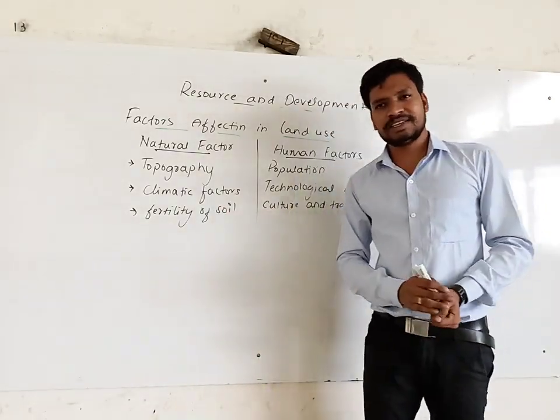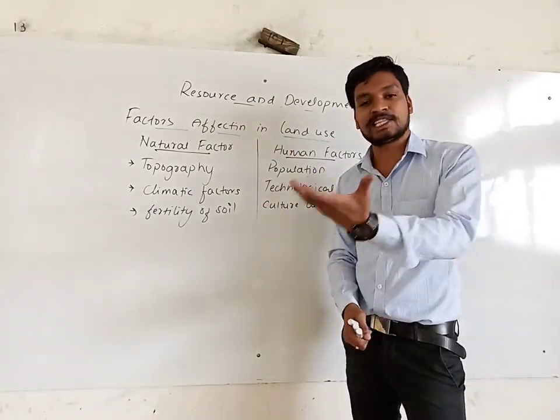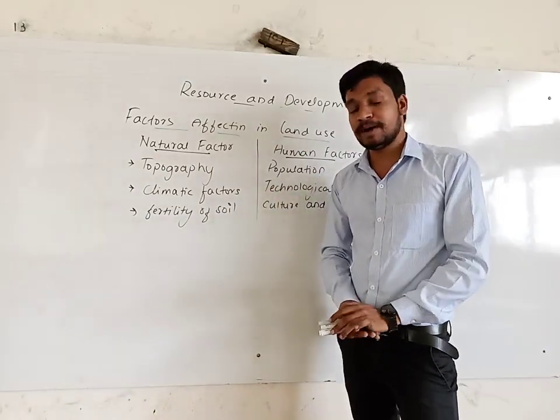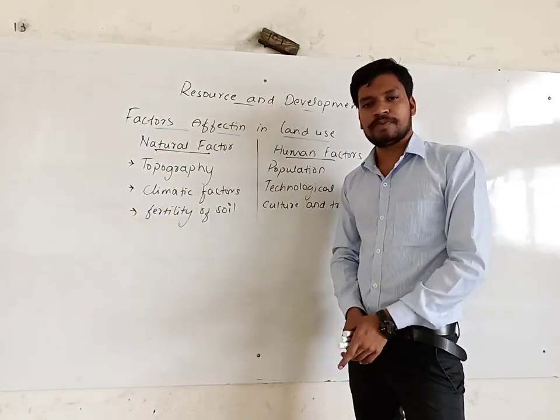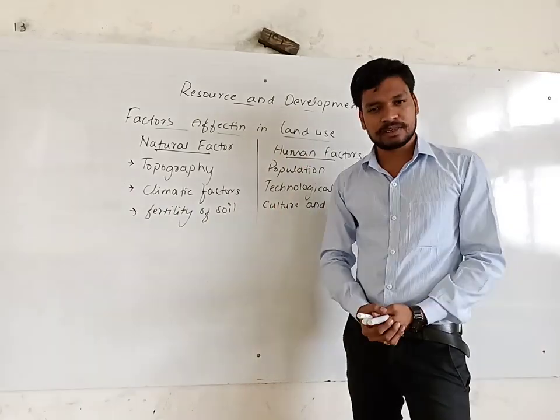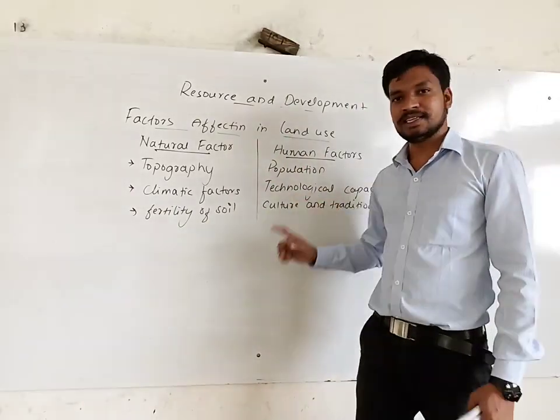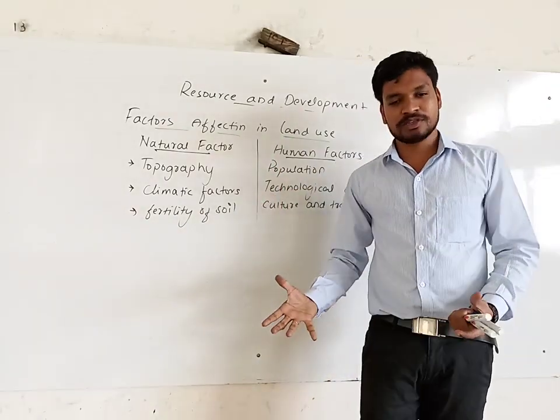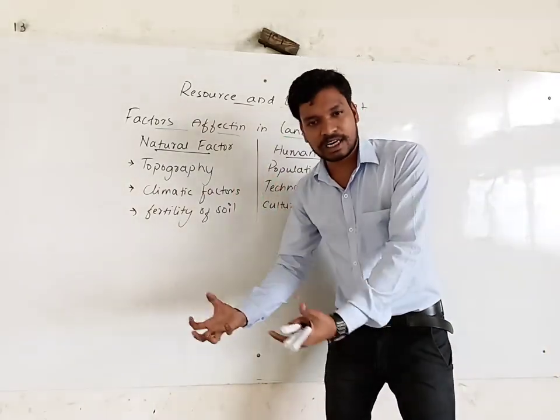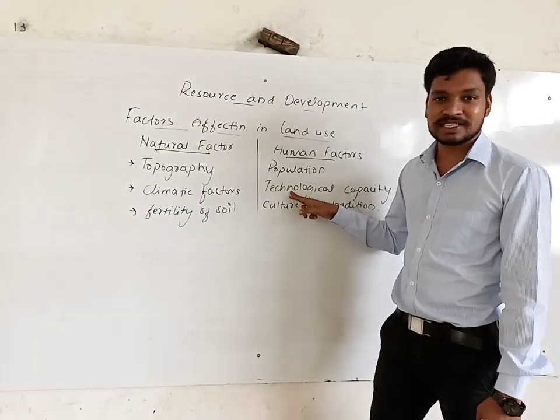Now, about Japan, there are some flood-prone areas and earthquake-prone areas. But the people are staying there. They know that once or twice a month they will get a flood or an earthquake, even though people are staying there. How? Only because of technology. They have constructed their houses in such a way that even if they get an earthquake or flood, it will not affect them. It's happened because of these technologies.